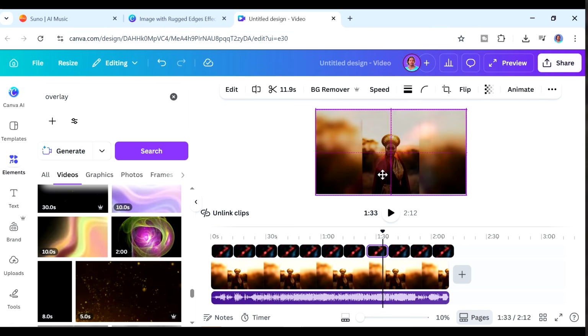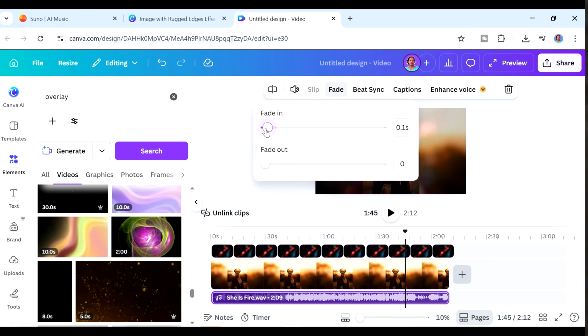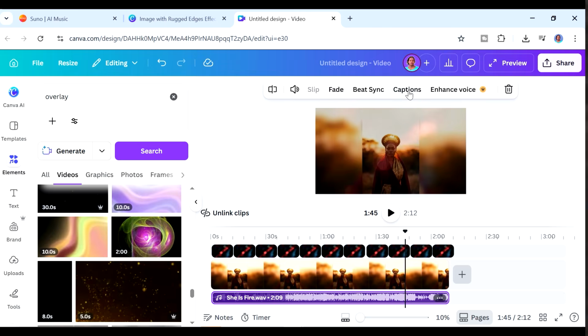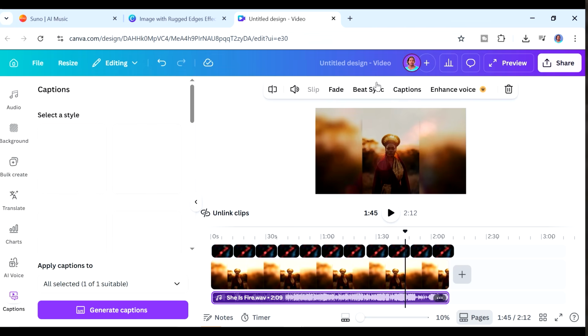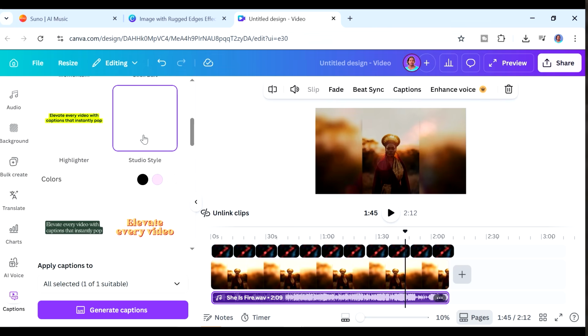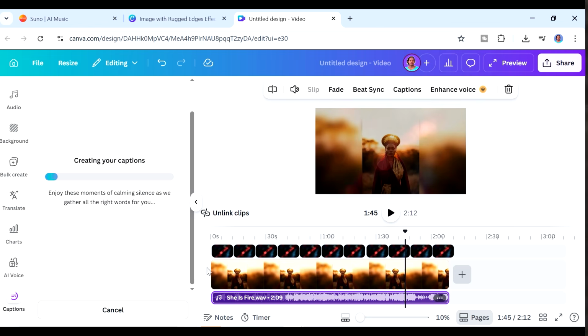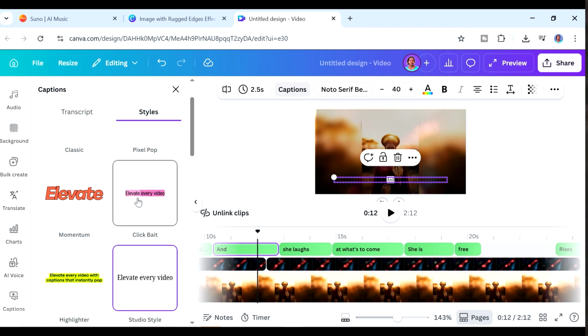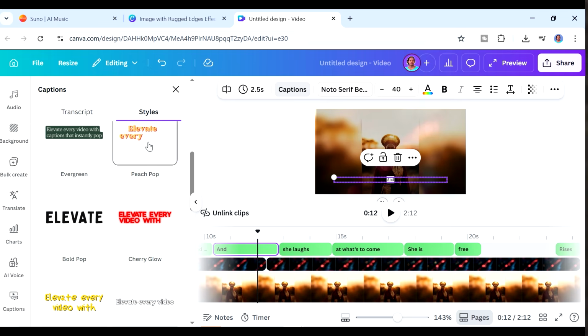Yeah, and the other thing that you can add in here, just to ensure that your video is a bit engaging, is that you can add in captions. Go to where it says captions and just ask it to add in captions. You can also choose the style of the captions. For example, I went with this one here. Yeah, and you can also do other modifications that you want in case you feel the need to.